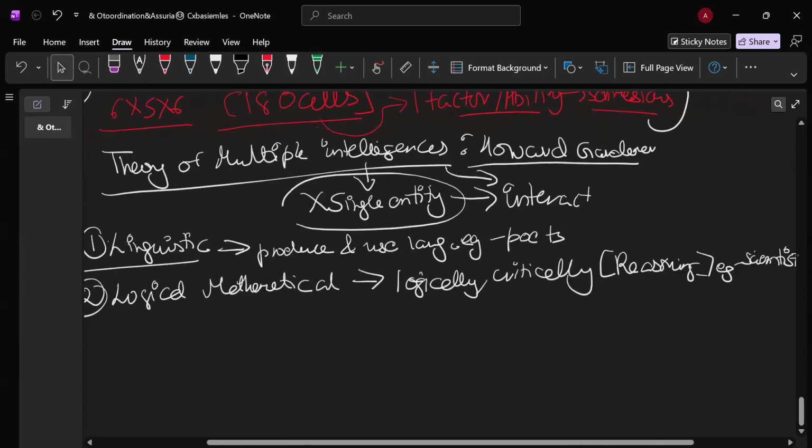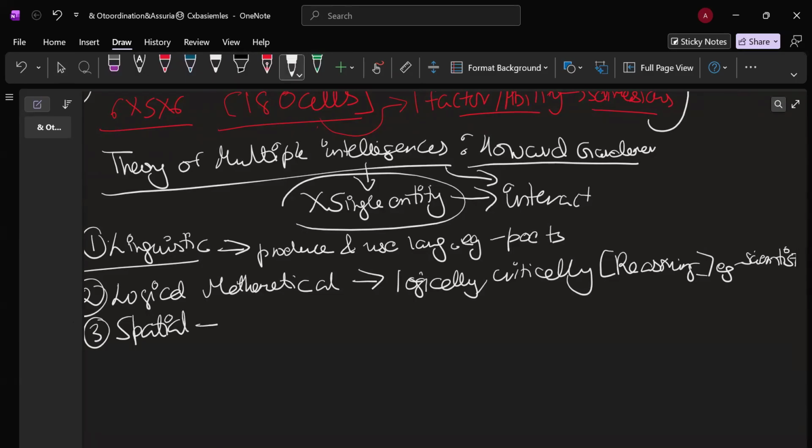Third one is spatial. Spatial is dealt with forming, using, and transforming mental images. This is done by mostly the painters, the pilots.